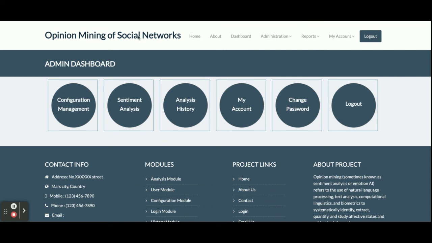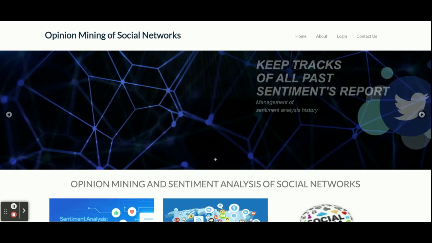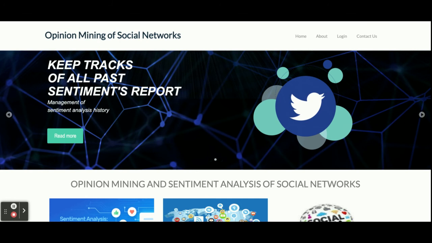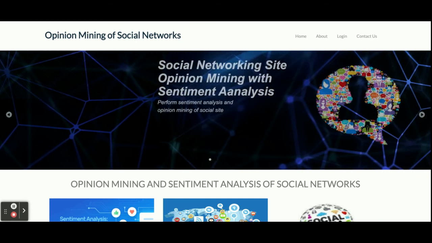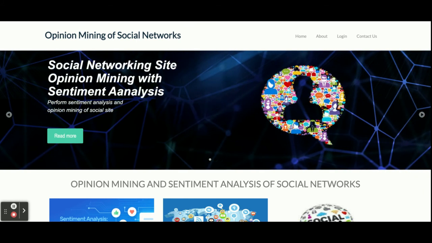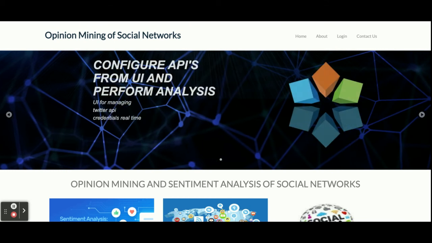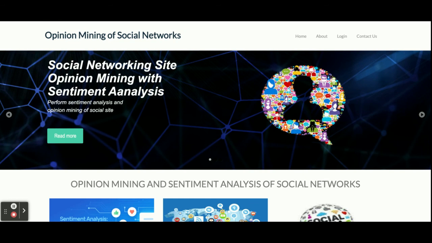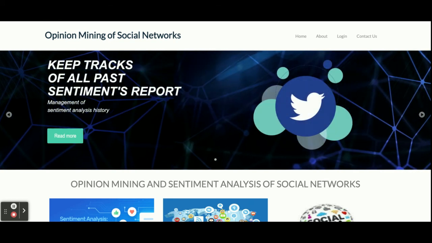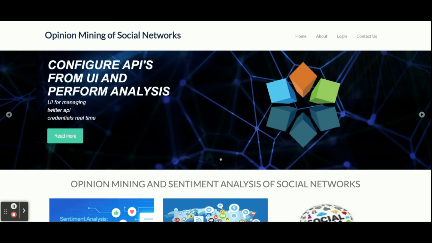So all of these operations and functionalities we have developed inside this project. The title is opinion mining of social networking site, and as I told you earlier, this is a Python, Django, and MySQL web-based major project where we are performing real-time data analysis on social networking sites, and we are performing opinion mining and sentiment analysis on those data. After that, we are rendering the data and creating different types of charts using those data. We can export those data in PDF format, CSV format, as well as Excel format, right? So these are all the functionalities we have developed inside this project.